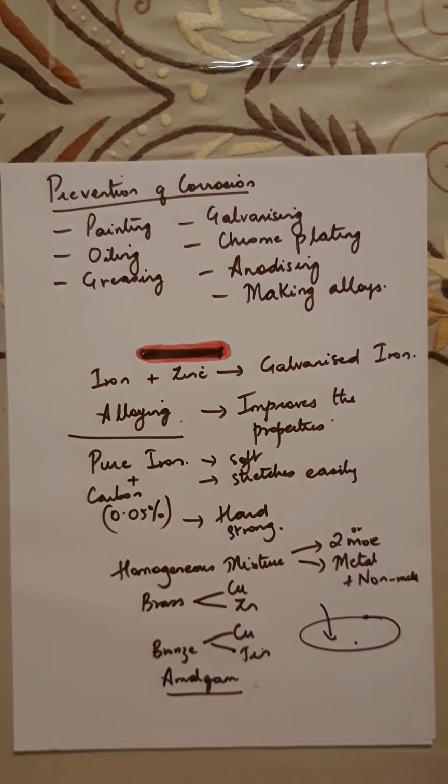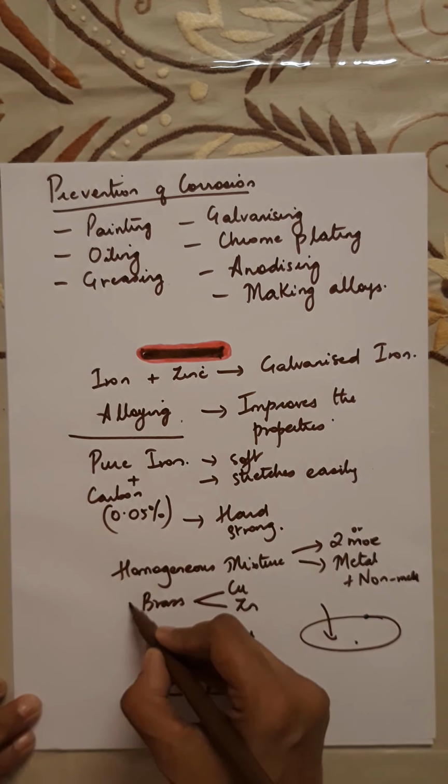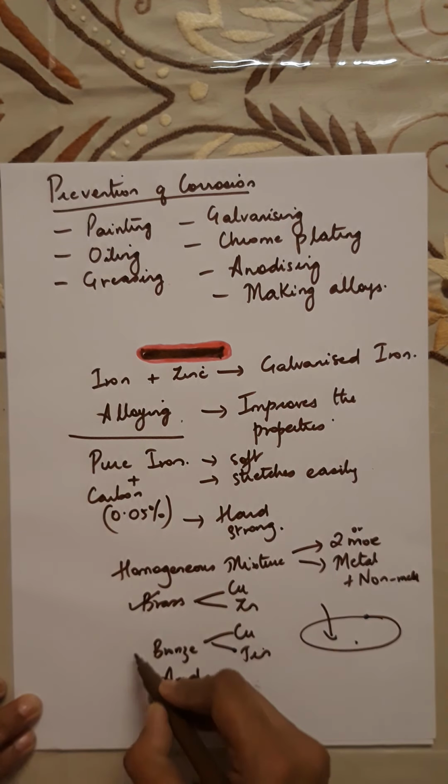Now remember, very, very important, that the electrical conductivity of an alloy is less than that of a pure metal. Is that clear? So if you look at an alloy, when you make an alloy, the conductivity of that alloy, the electrical conductivity of the alloy and the melting point of that alloy will be less than that of the pure metal. Okay, like for example, you have brass here and bronze.